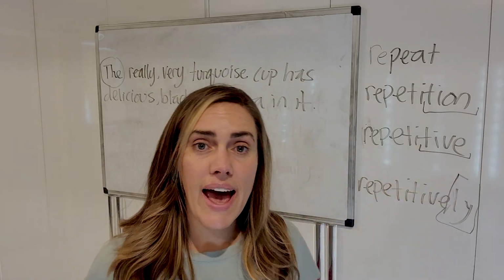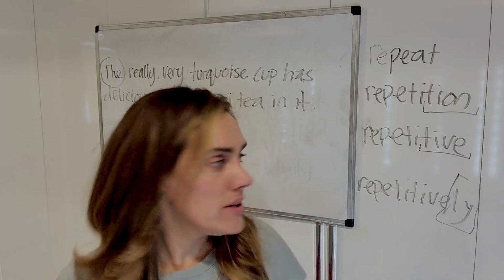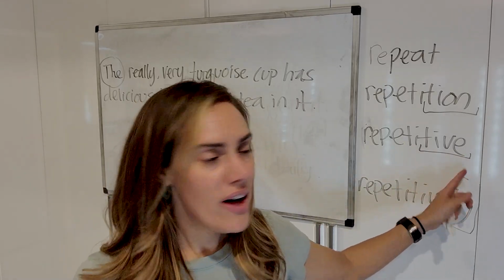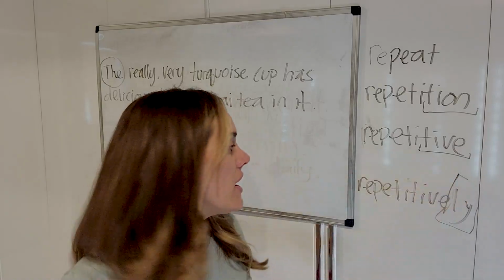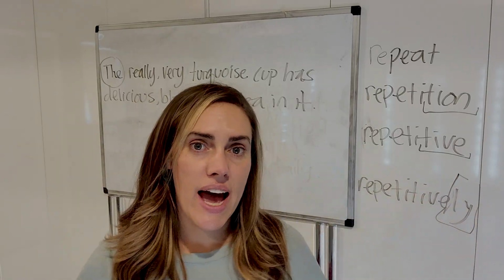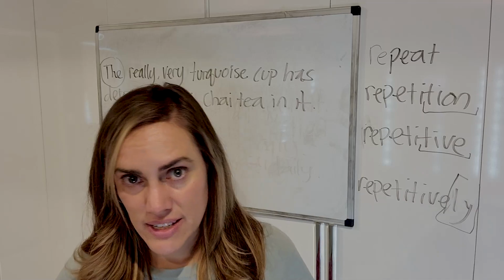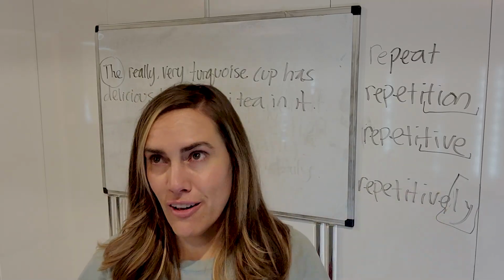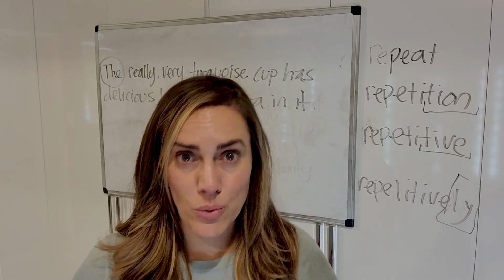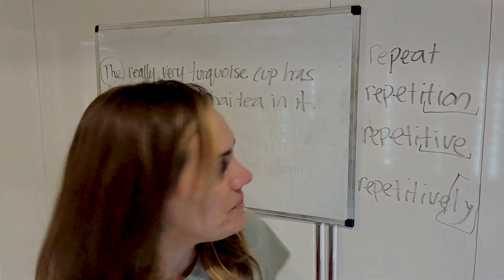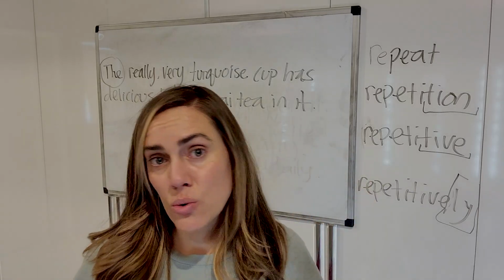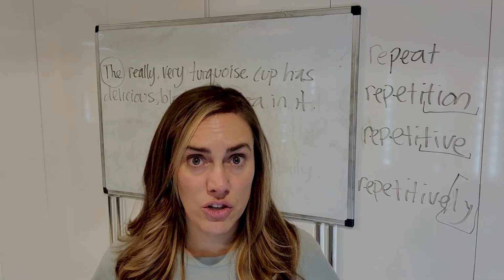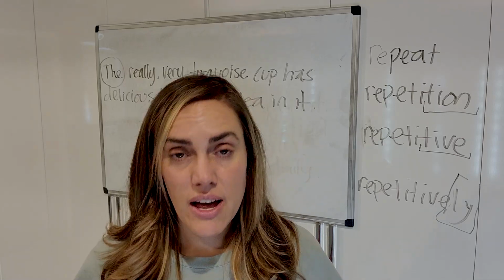Repetitive, that's the adjective form of the word repeat. And notice the ending. A lot of adjectives, not all, lots of them though, end with this type of ending. Repetitively, that's the adverb form of the word repeat. And many adverbs end with ly, but not all words that end with ly are adverbs, so be careful. But here we are. The 4 parts of speech we just learned, this is going to give you great vocabulary